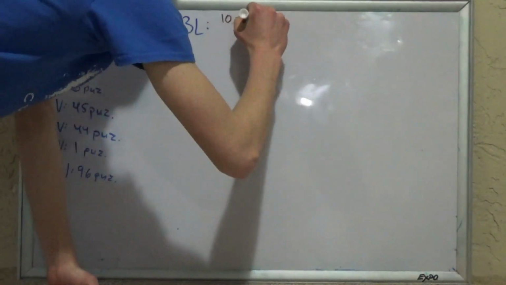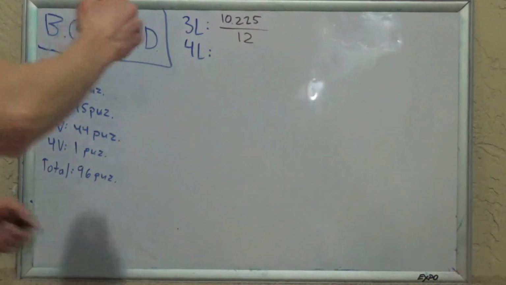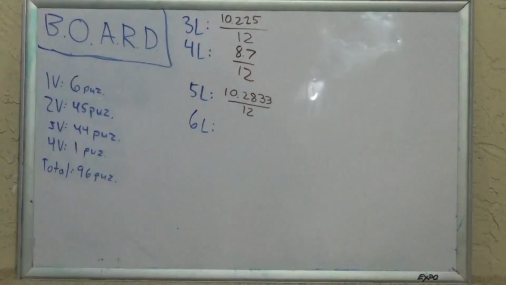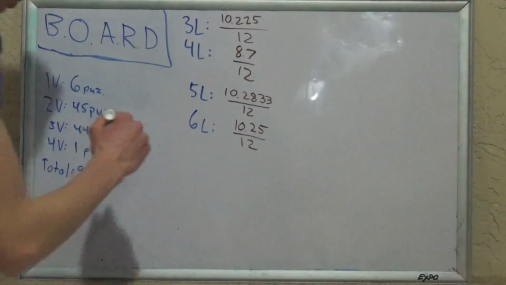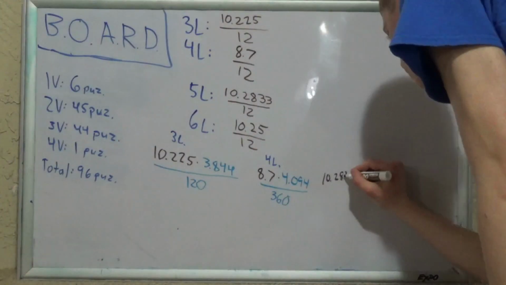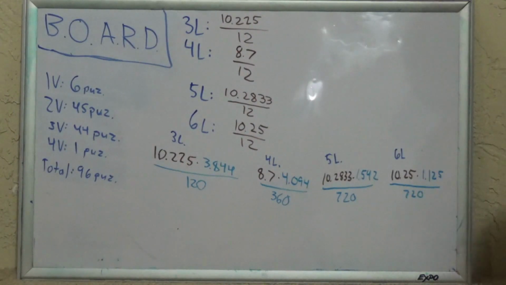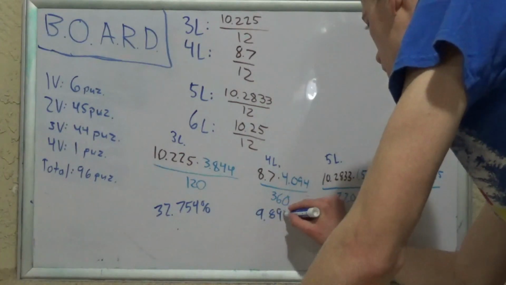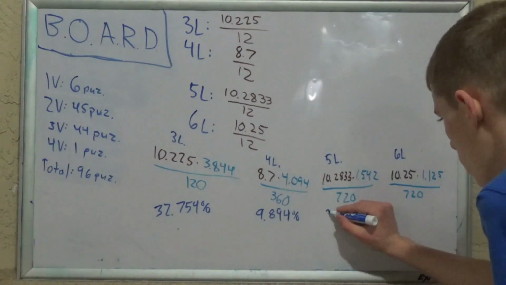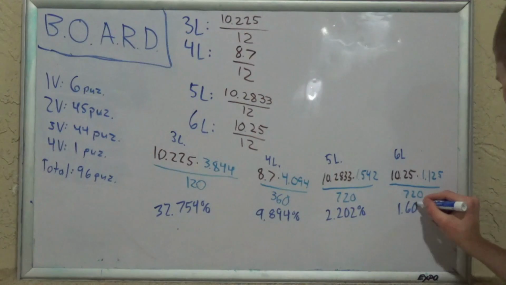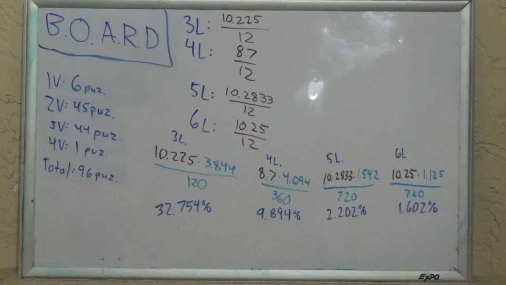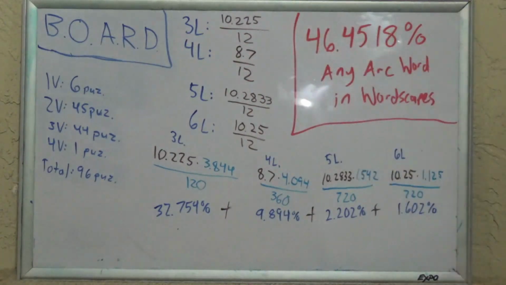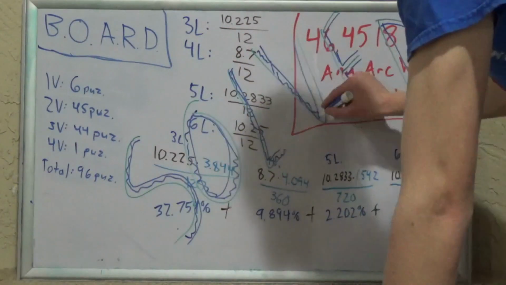Now we know that 10.255 out of 12 work for 3 letters, 8.7 out of 12 work for 4 letters, 10.2833 out of 12 work for 5 letters, and 10.25 out of 12 work for 6 letters. Now that that's done, we can finish the last video correctly by putting all these values in instead of 12, getting us a 32.754% chance of getting a 3-letter word, a 9.894% chance of getting a 4-letter word, a 2.202% chance of getting a 5-letter word, and a 1.602% chance of getting a 6-letter word, leaving us with a 46.4518% chance of getting any ARC word in Wordscapes in any level. The conflict is finally resolved.